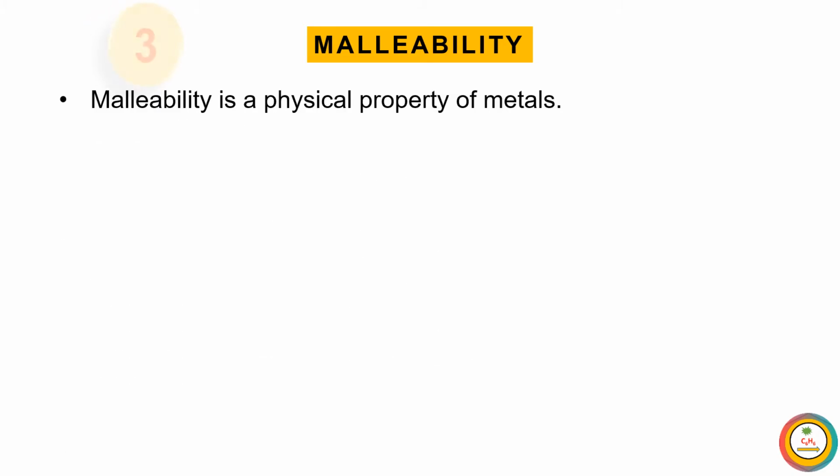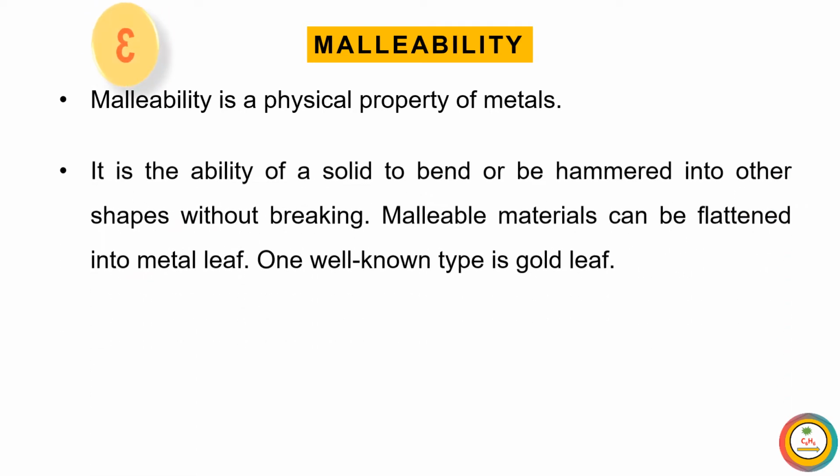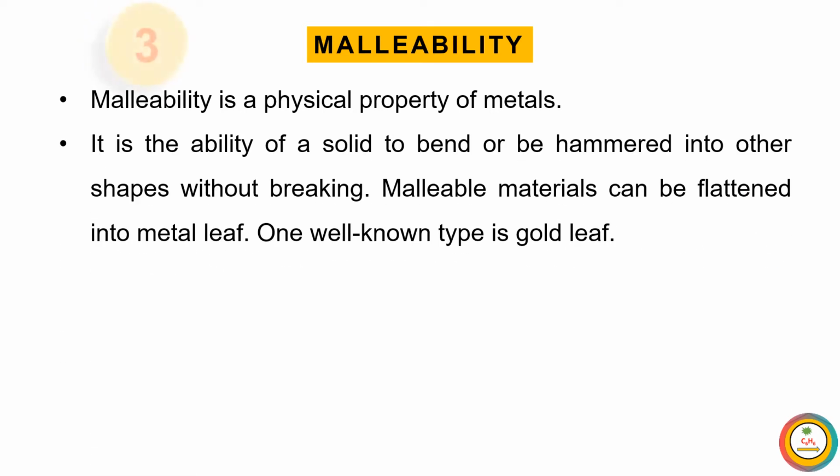So now let's talk about the next property of metals, malleability. Malleability is a physical property of metals. It is the ability of a solid to bend or be hammered into other shapes without breaking. Without breaking a metal piece, we change its shape. That ability is known as malleability.